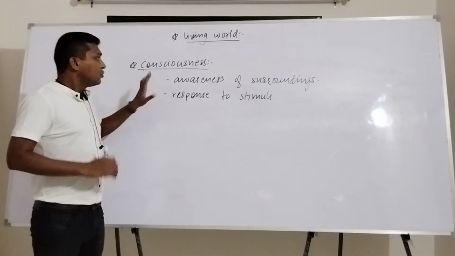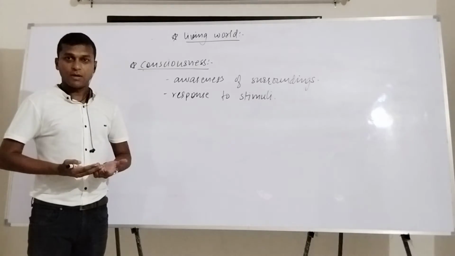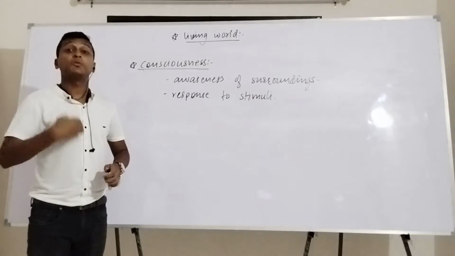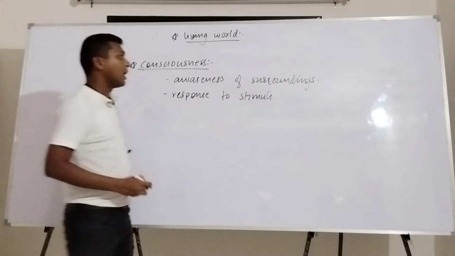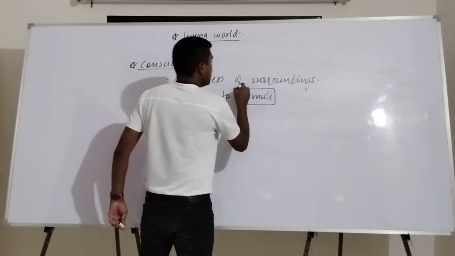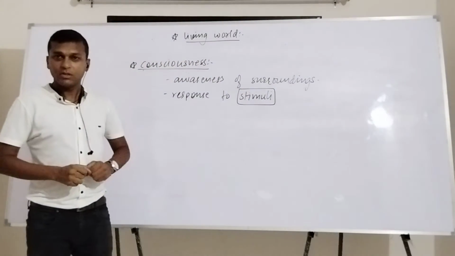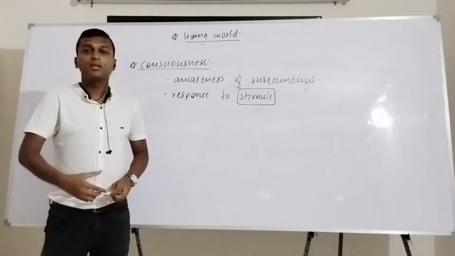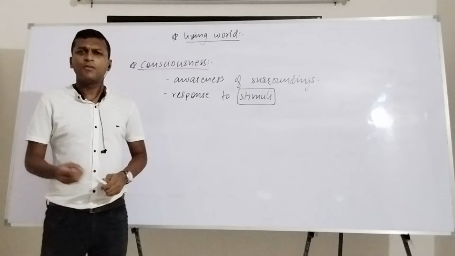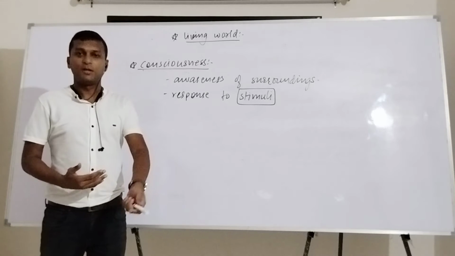So, you should not only be aware of your surroundings, but at the same time you must respond to any particular kind of stimuli. What is meant by stimuli? The singular is called a stimulus. More than one stimulus are considered stimuli. Stimuli means any kind of signal to which you will respond.